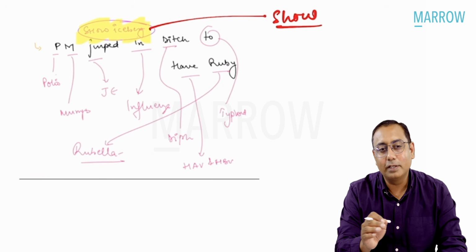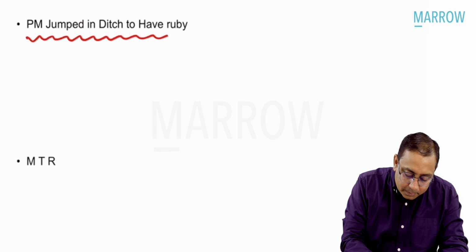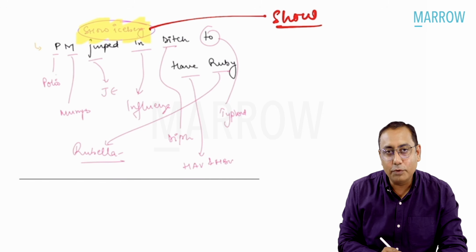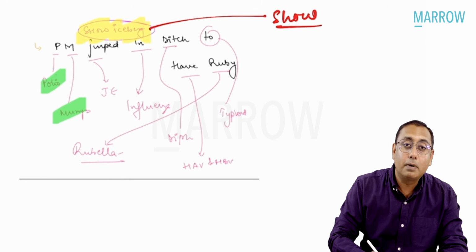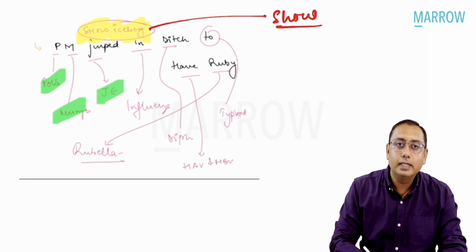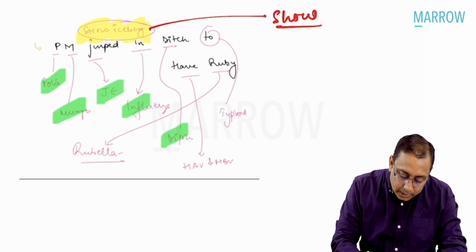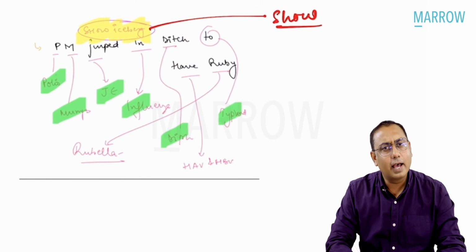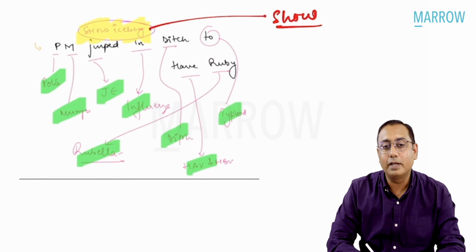You can remember it by the mnemonic PM jumped in the ditch to have ruby. So what is PM jumped in the ditch to have ruby? P stands for poliomyelitis, M is for mumps. Jumped, G and jump in, is influenza, ditch is diphtheria. To have ruby: to stands for typhoid, have is hepatitis A, hepatitis B, ruby is rubella. Please remember it is rubella.